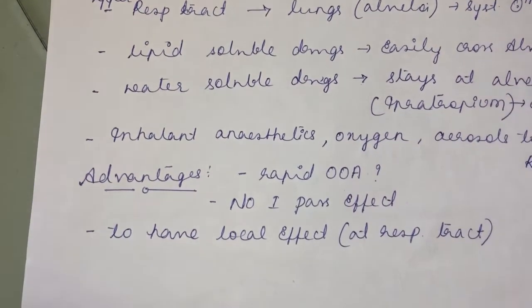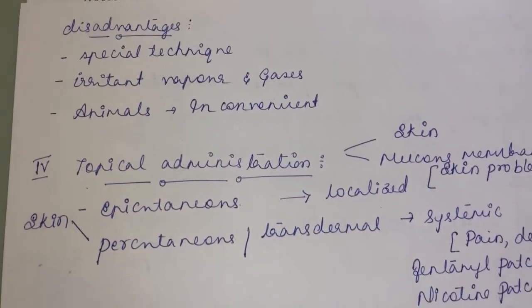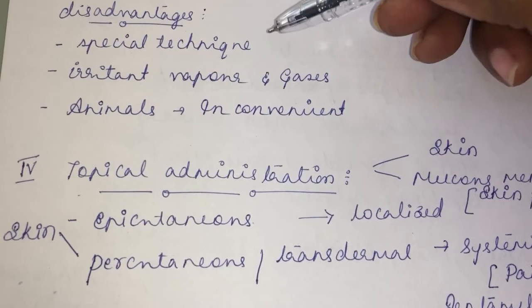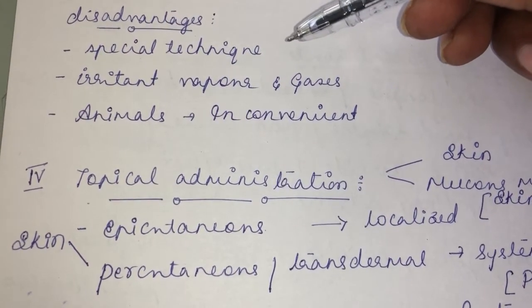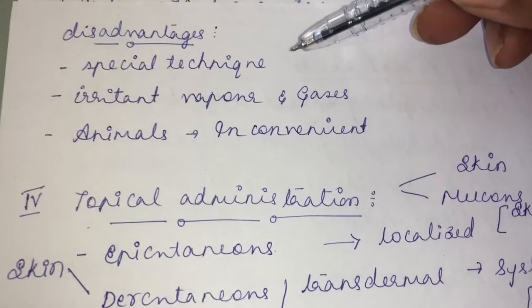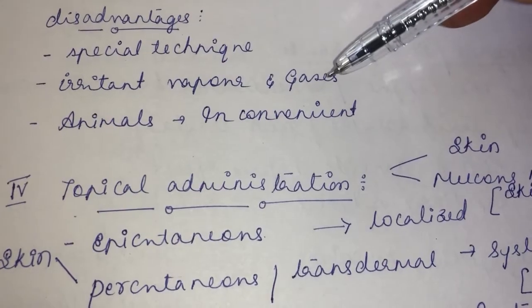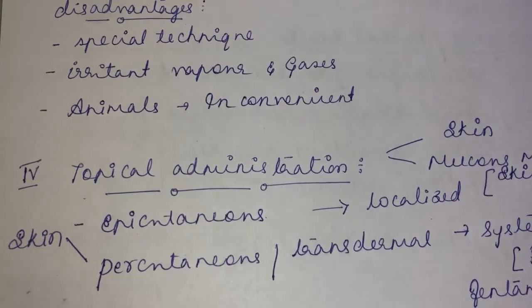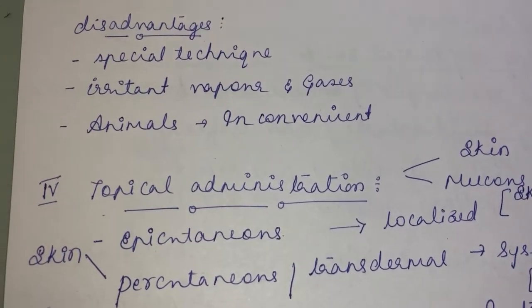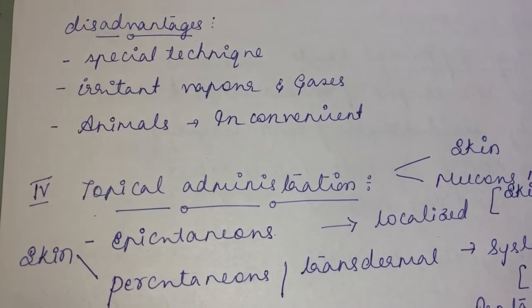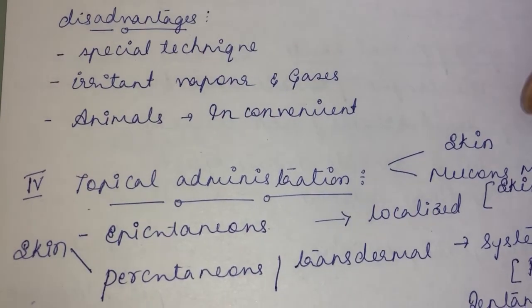Then what are the disadvantages of this inhalation route? The major disadvantage is that a special technique is needed. For administration of inhalant anesthetics, special equipment and a special technique are needed. Irritant vapors and gases cannot be given through the inhalation route. Animals find it inconvenient, so they cannot accept this route. The animals won't cooperate, so it is inconvenient to administer a drug through the inhalation route in animals.